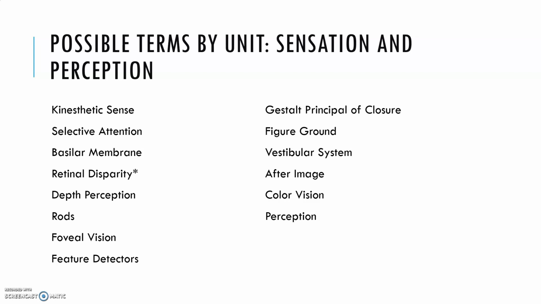Okay, next up is sensation and perception. It's pretty evenly split between sensation and perception. Sensation tends to be a little bit more vision heavy, although the basilar membrane did show up on the 2017 exam, famously after I told someone, don't worry about parts of the ear. So vision and depth perception tend to show up a little bit heavier. If you're looking for somewhere to start, I would start with vision and depth perception, but do be aware that everything else can show up as well. I'll pause here for a second so that you can pause and take a picture, whatever you need to do.